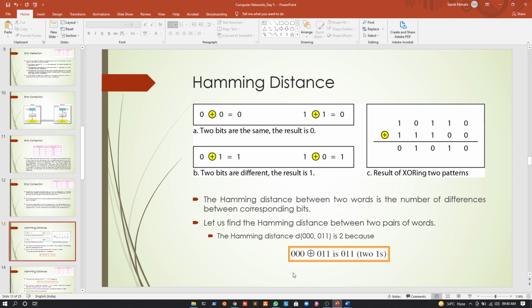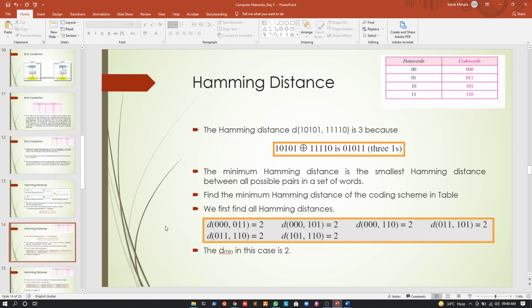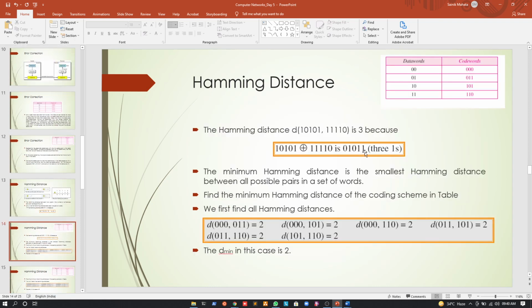Okay. So I hope it is clear till this. Now again, if I find the Hamming distance between 1, 0, 1, 0, 1 and 1, 1, 1, 1, 0, now again the result is what? 0, 1, 0, 1, 1. But again, we can say that the Hamming distance between these two words is actually what? 3. Why? Because there are 3 ones in the result.